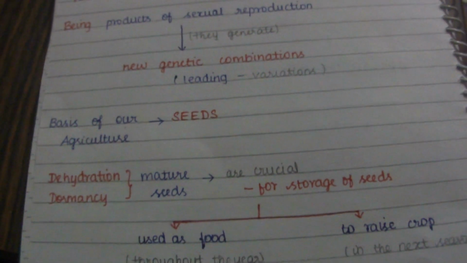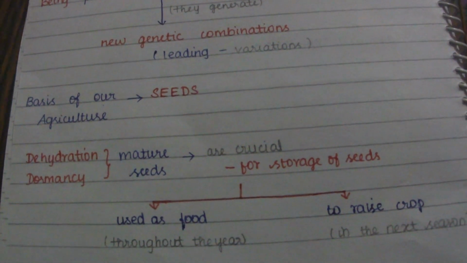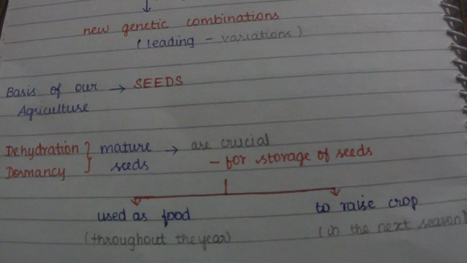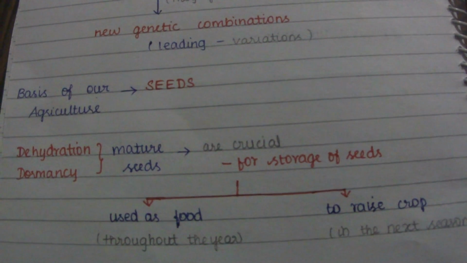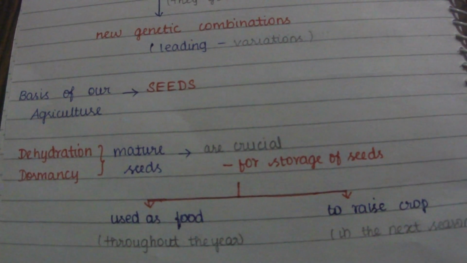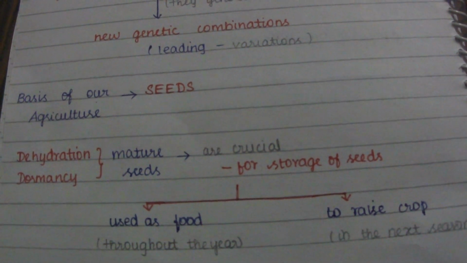We also know that seeds are the basis of our agriculture. The dehydration and dormancy of the mature seeds are crucial for the storage of seeds.